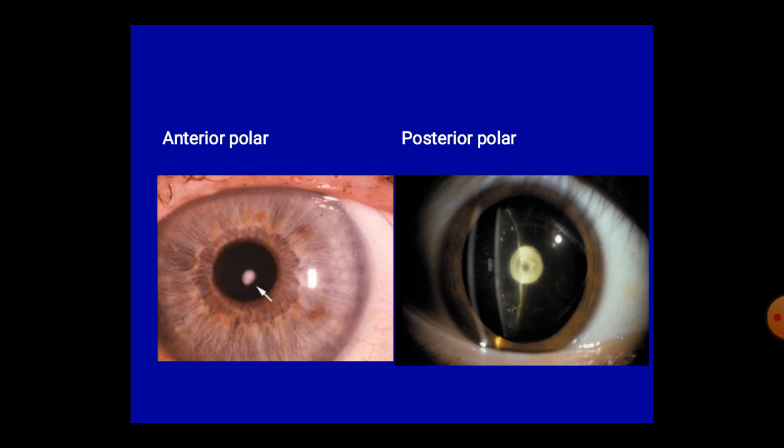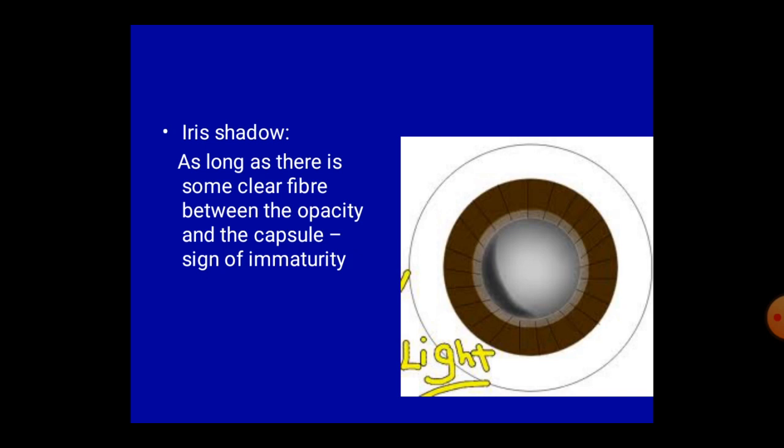Next is anterior polar cataract and posterior polar cataract. Next, see the iris shadow. This is a shadow formed over the anterior capsule of the lens where there is immature cataract. In immature cataract there is some clear space between the cataract and the anterior capsule, and on the cataractous portion the shadow of the iris is seen.